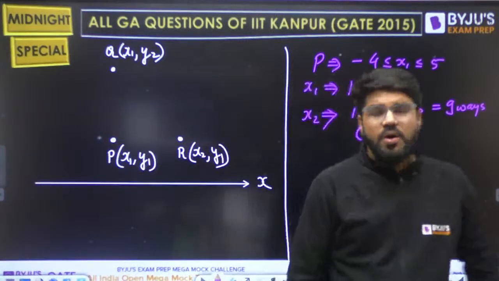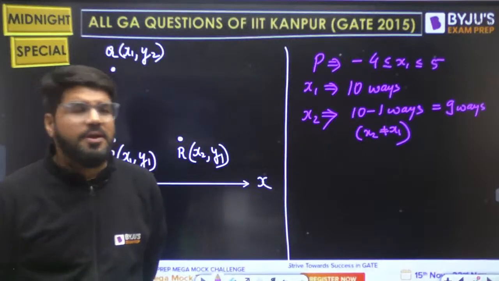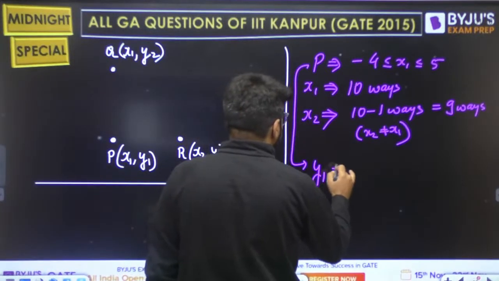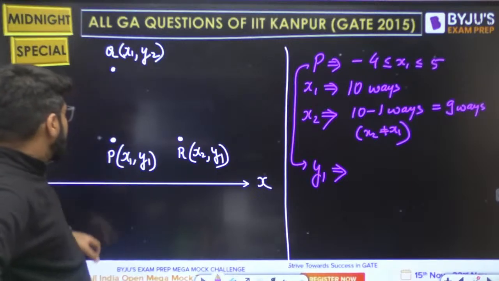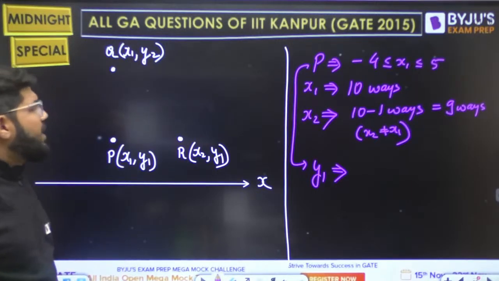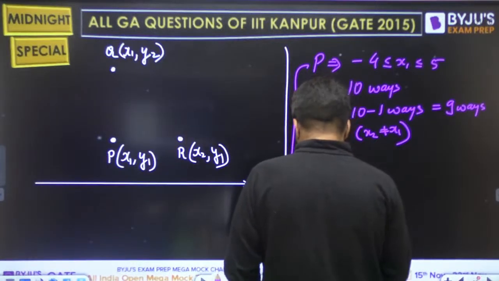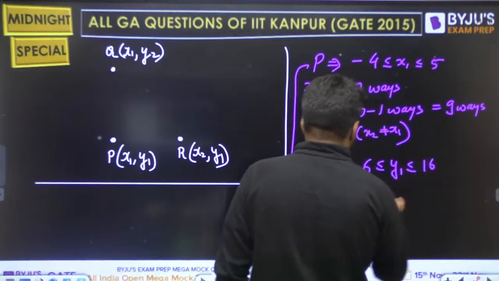Now, what about the y1 for the point P? First we fix the point P. So, for the same point P, what about the range of y1? y1 can be anywhere between 6 to 16, so 6 is less than or equal to y1, which is less than or equal to 16.